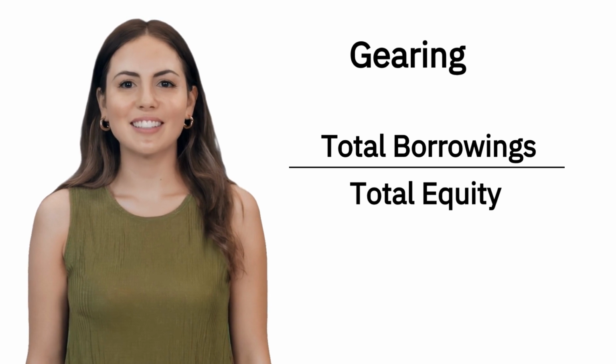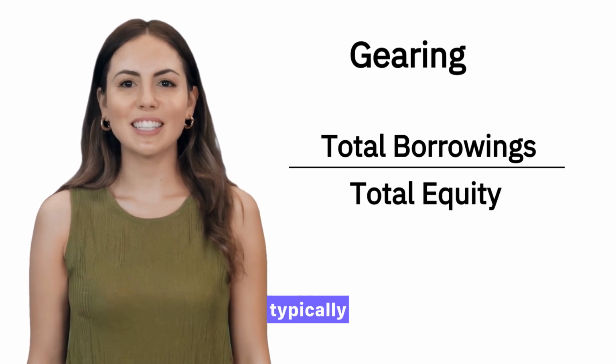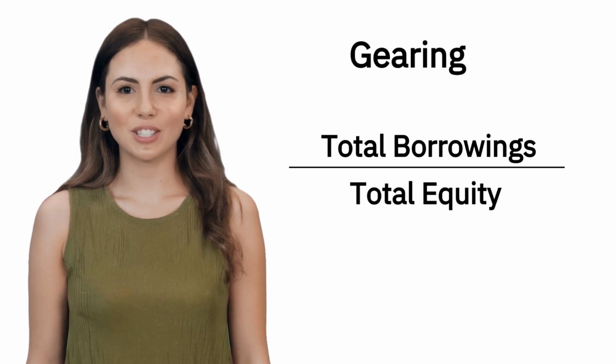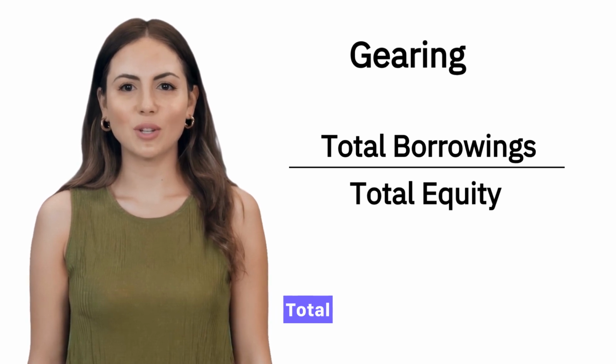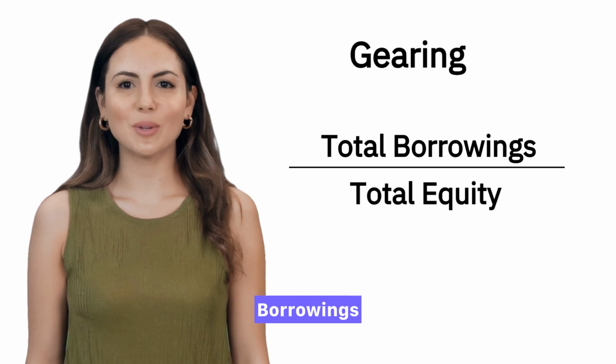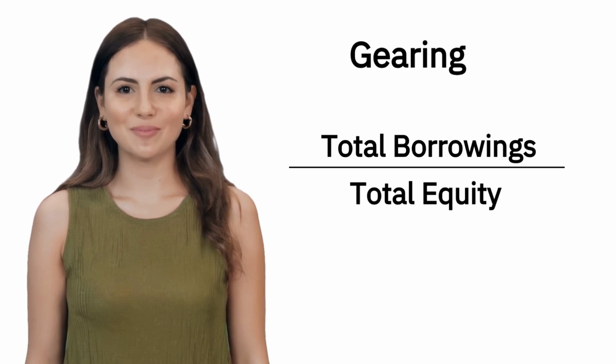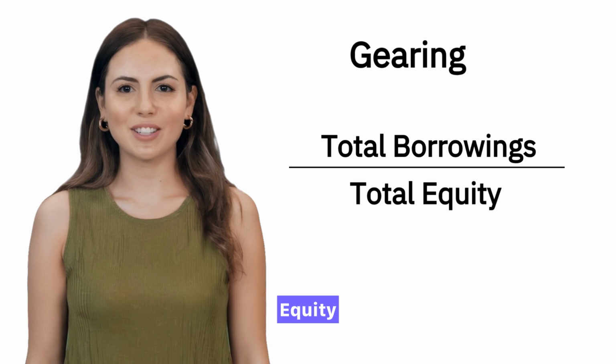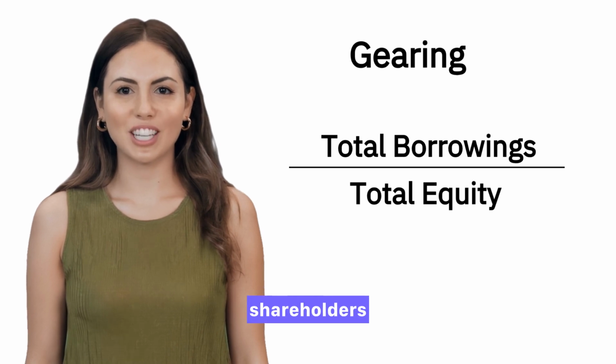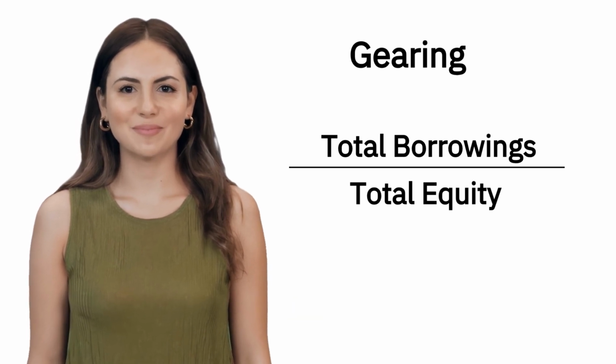The gearing ratio is typically calculated as total external borrowings divided by total equity, where total external borrowings equals all the debts and loans you owe. Total equity equals the capital you or your shareholders have put in.